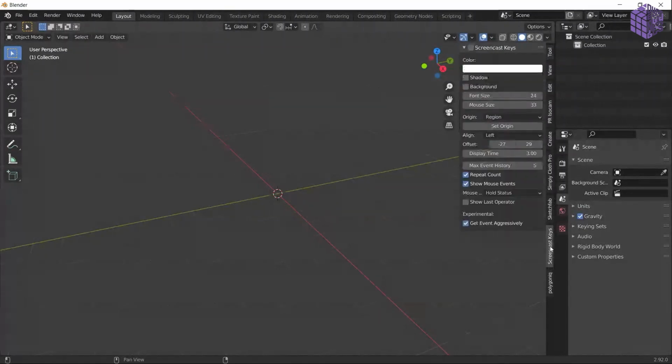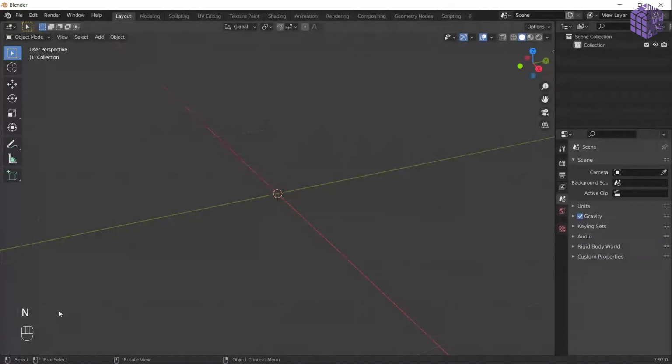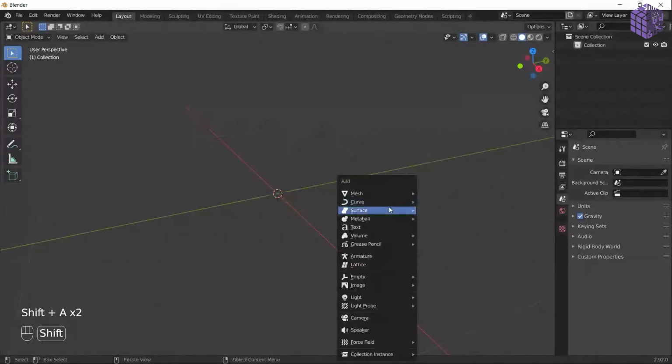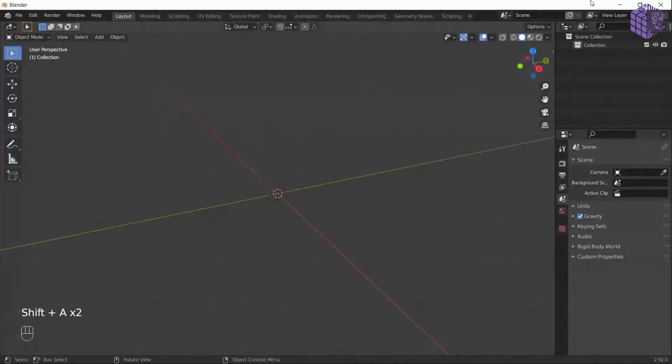So now you'll see every key I'm going to click on here, with the shortcut and anything here. So let's do it. Let me show you what we are going to create.